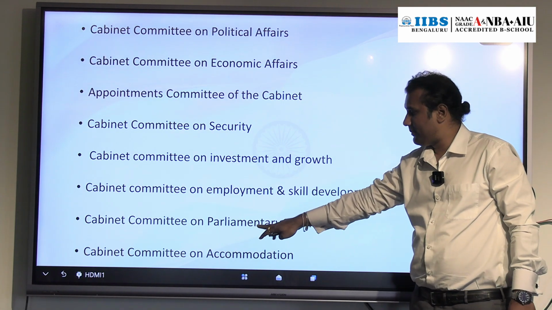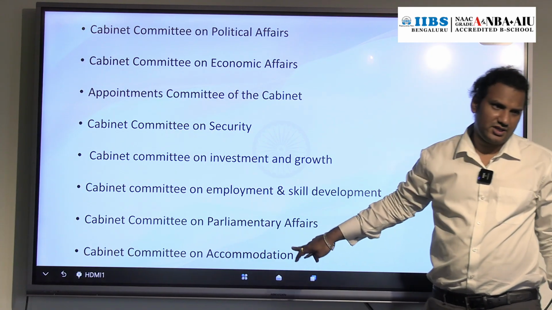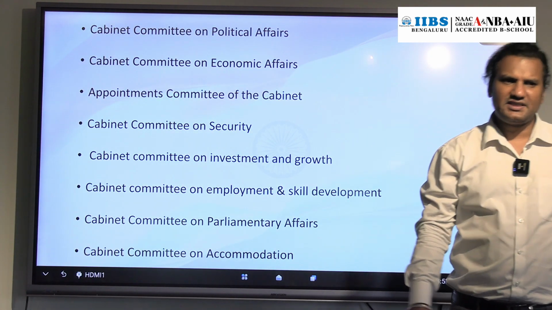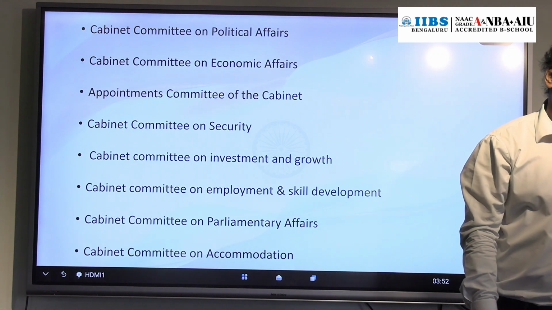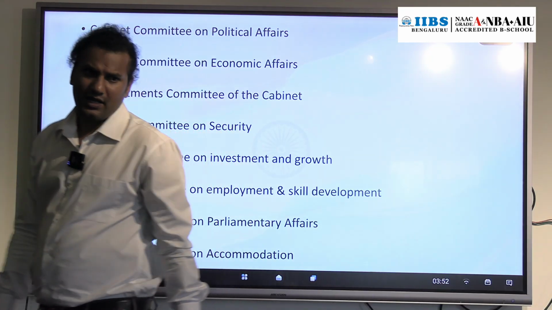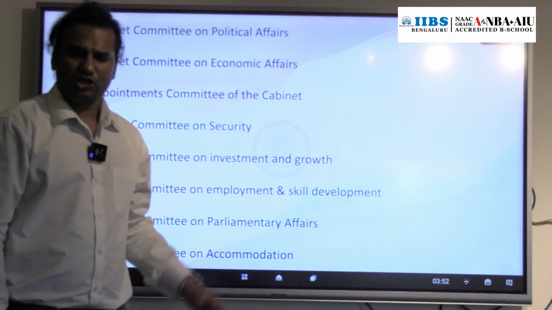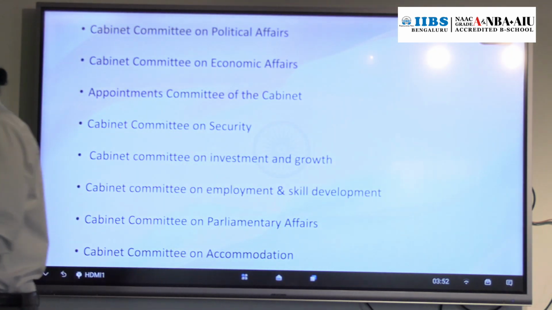Okay. Now the cabinet committee on parliamentary affairs and the cabinet committee on accommodation are chaired by the home minister. So these are the standing cabinet committees. We have ad hoc also and we have standing also. So this is about cabinet committees.